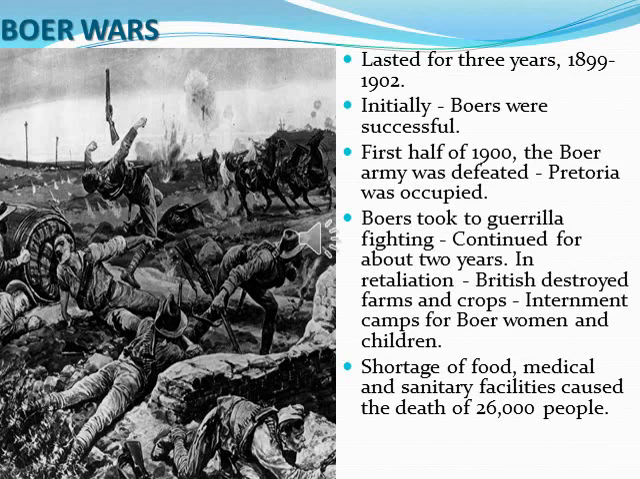The shortage of food, medical and sanitary facilities caused the death of 26,000 people. In the internment camps there were no good sanitary facilities, meaning the environmental conditions were poor, and no proper facilities were arranged for women and children. Because of the poor sanitary facilities and the shortage of food and medical facilities, there were a lot of deaths. Nearly 26,000 people died.